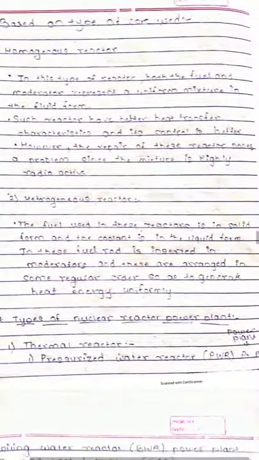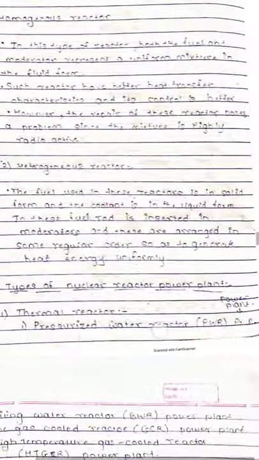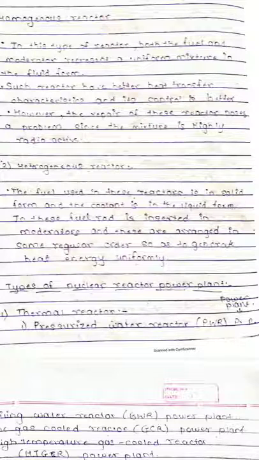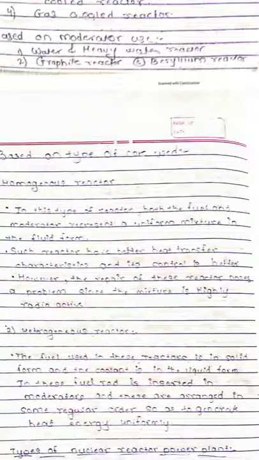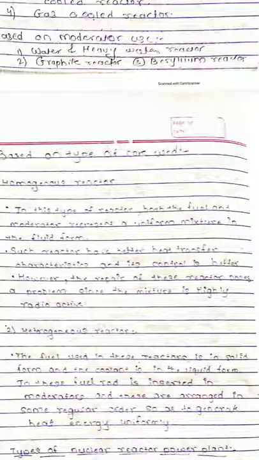In a heterogeneous reactor, there is separate use of the fuel and the coolant or moderator material. Fuel used in these reactors is in solid form and the coolant is in liquid form. So the fuel rods are inserted in the moderator and arranged in a regular order so as to generate the heat energy. These are the normal types of reactors, basically.